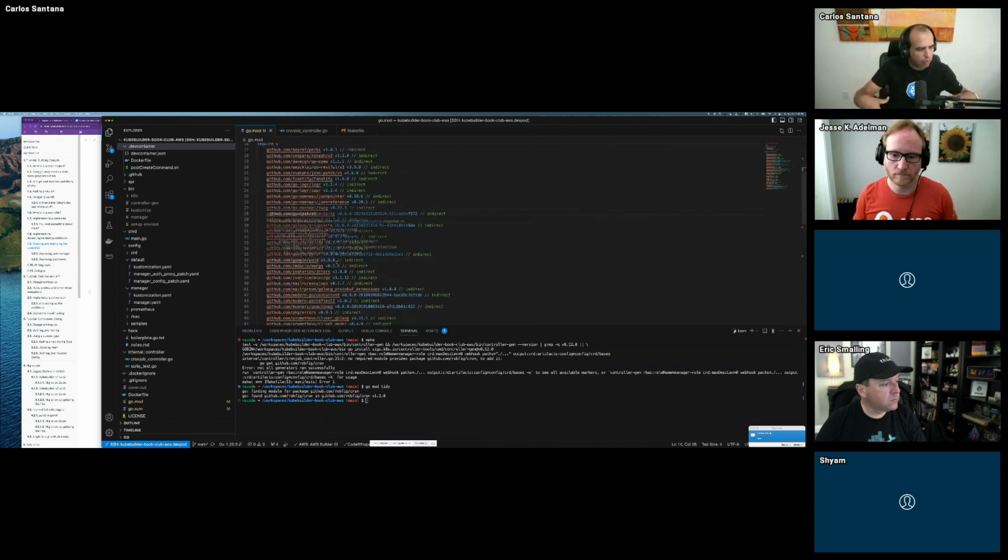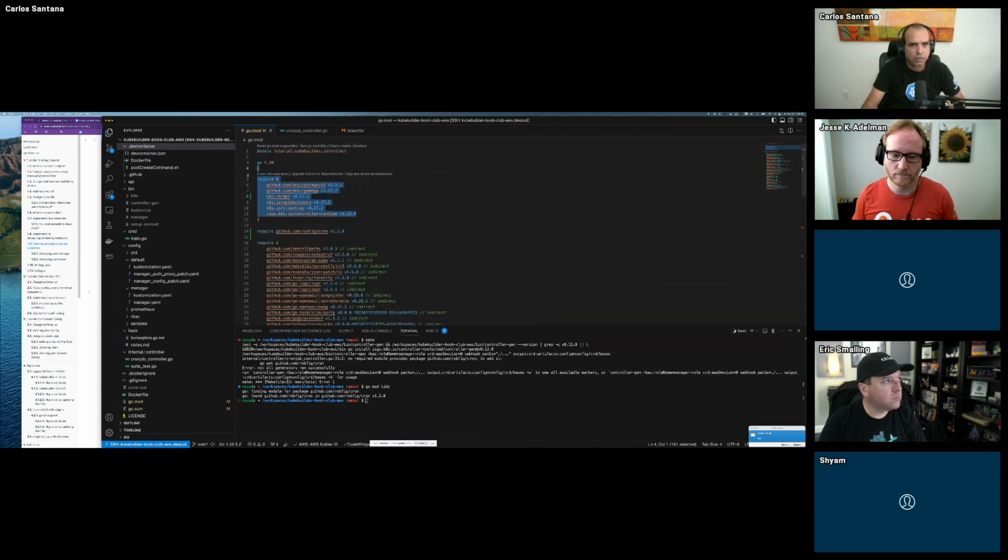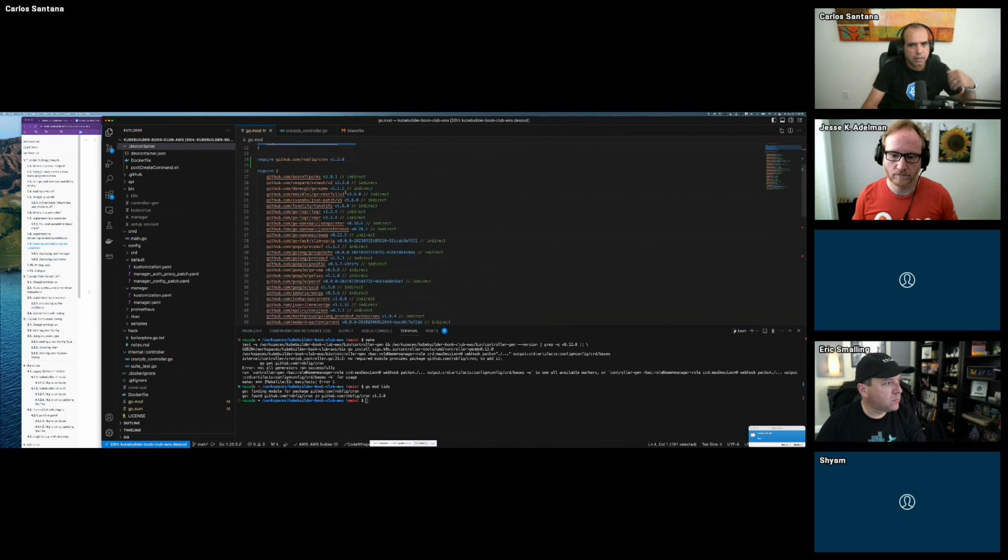It went over all the source code, and any direct dependencies it added to the top, and any indirect dependencies added to the bottom, and anything that was not used, it removed. So it actually tidies up. So don't do go get, do go mod tidy, and that would help you.